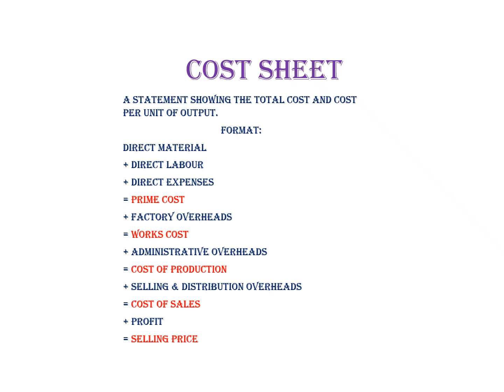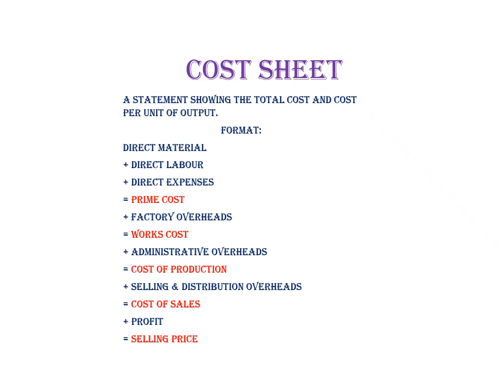With the cost of production, when selling and distribution overheads are added, we can analyze the cost of sales. Selling and distribution overheads are those expenses which we incur for promotion activity. Examples: salesman salary, salesman commission, showroom rent, showroom expenses, advertisement, sales office rent, traveling expenses, warehouse rent, warehouse staff salaries, repairs and depreciation of delivery vans, carriage outwards.